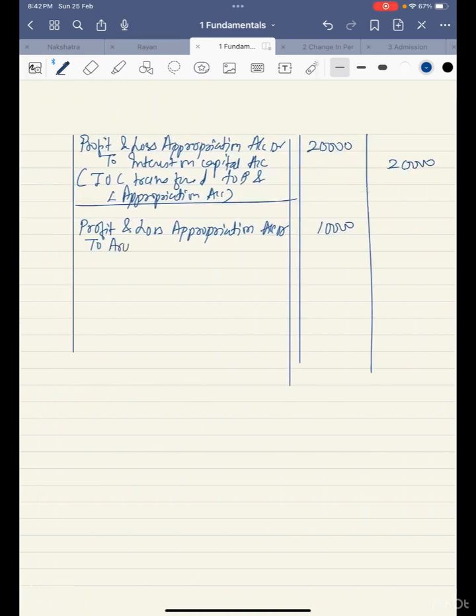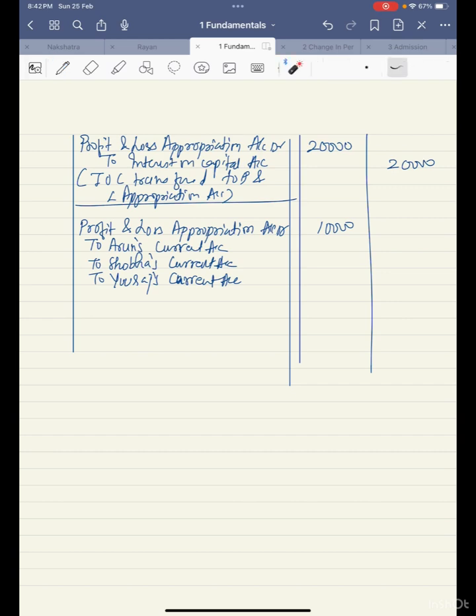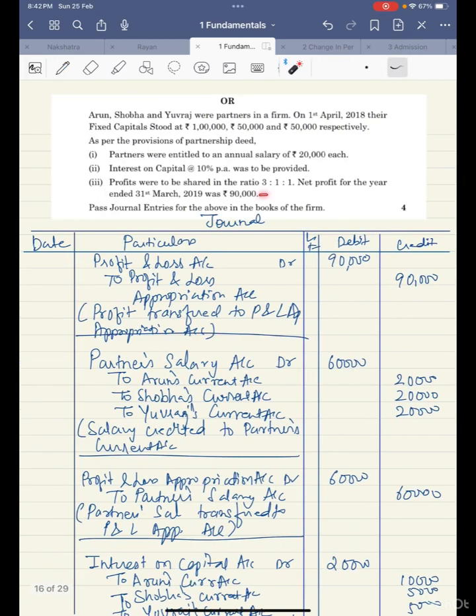Okay, so Arun's current account, Shobha's current account, and Yuvraj's current account. So 10,000 if distributed in the ratio, what's the ratio?